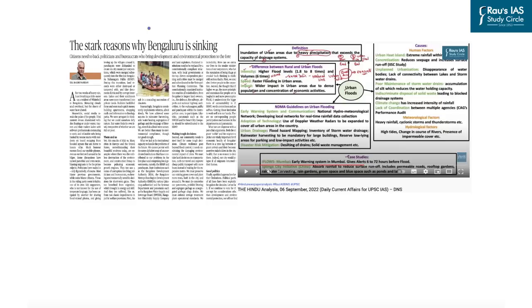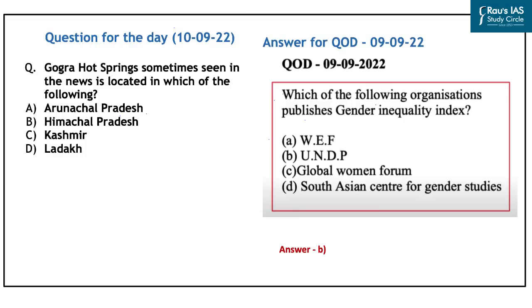Now, in today's newspaper, there are two articles on page number 6 and on page number 7 that are related to the recent floods that occurred in Bengaluru. In this context, in the DNS of 6 September 2022, that is just a few days back, the issue related to urban floods, which is a recurring issue, and in the past questions have also been asked related to such kind of floods, has been covered. So you can go through this DNS video and revise everything related to urban floods from the DNS of 6 September 2022. With this, we conclude today's discussion.